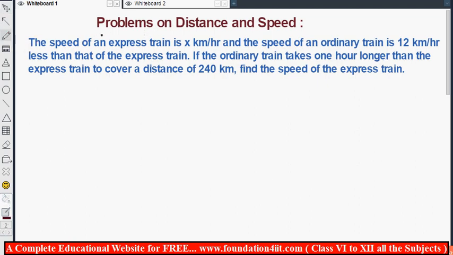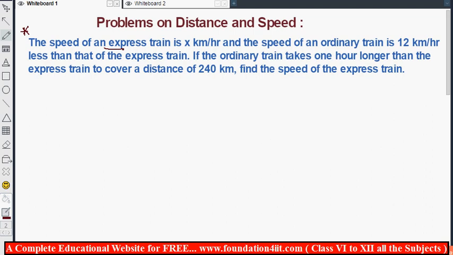So let us see one more problem on distance and speed. So from this, problems on quadratic equations. So the statement, if you understand, then we can come to know what to do. So here is the question: the speed of an express train. Speed of an express train is x kilometers per hour.